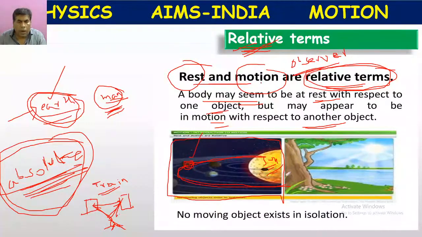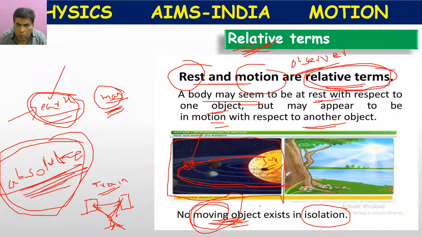Somebody is asking what is isolation. No moving object exists in isolation. It means the movement of a moving object, as we are telling it is moving. How are we telling it is moving? Based on one observer, we are telling that it is a moving object.